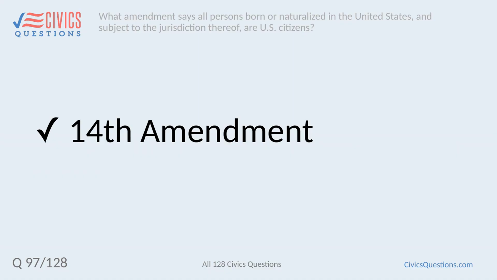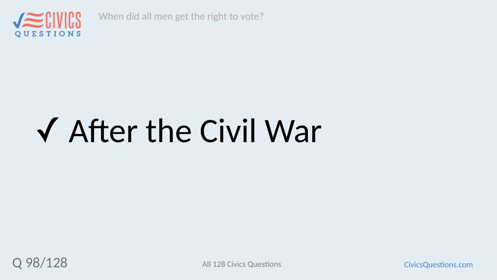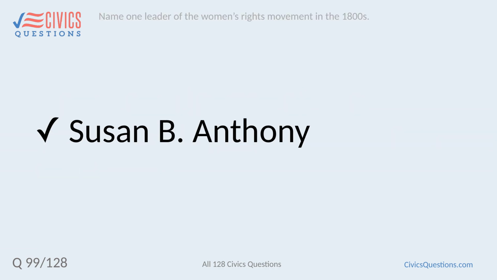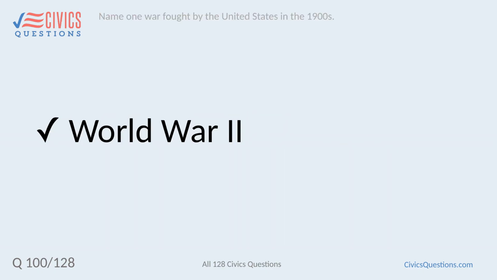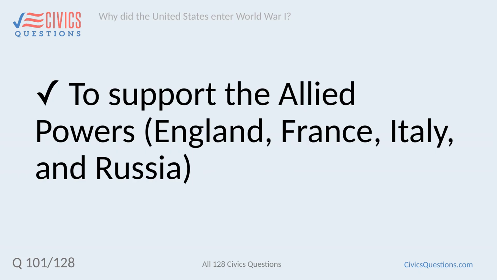14th Amendment. When did all men get the right to vote? After the Civil War. Name one leader of the women's rights movement in the 1800s. Susan B. Anthony. Name one war fought by the United States in the 1900s. World War II. Why did the United States enter World War I? To support the Allied powers, England, France, Italy, and Russia.